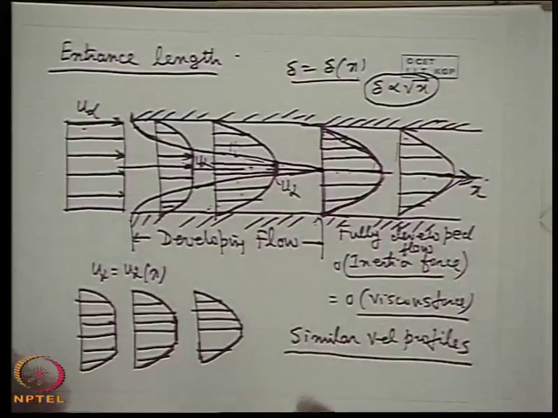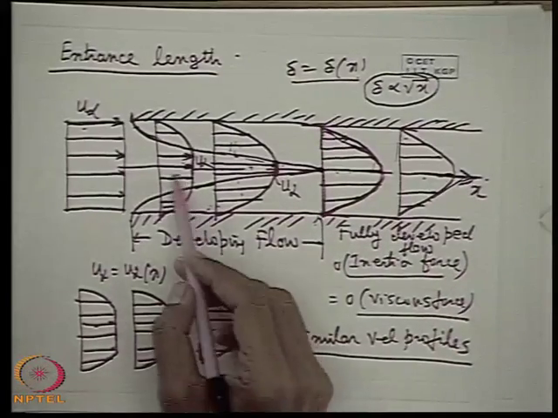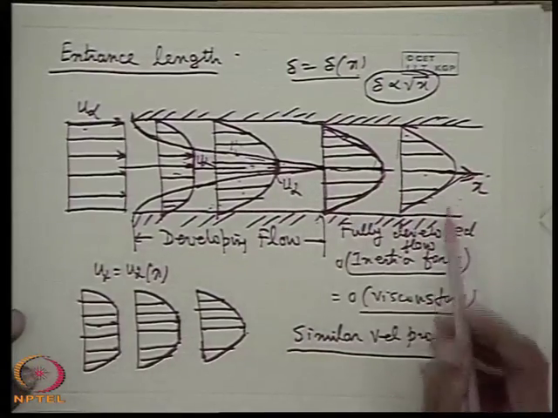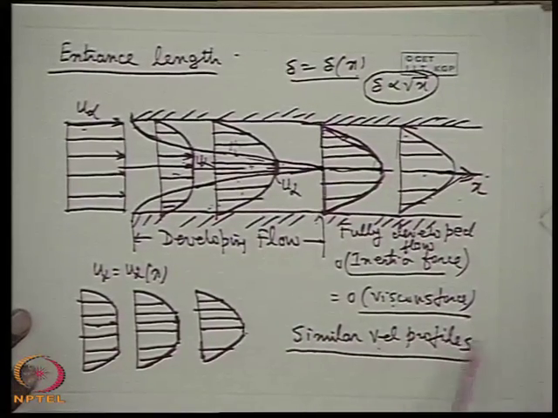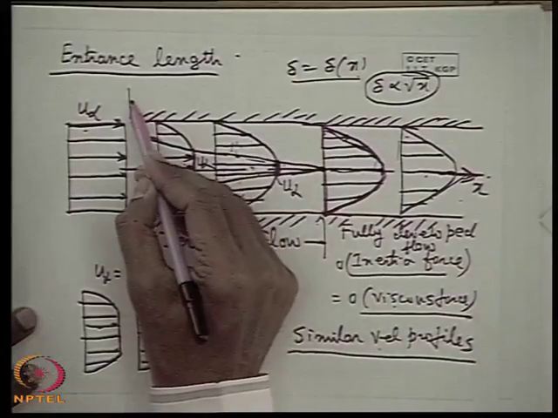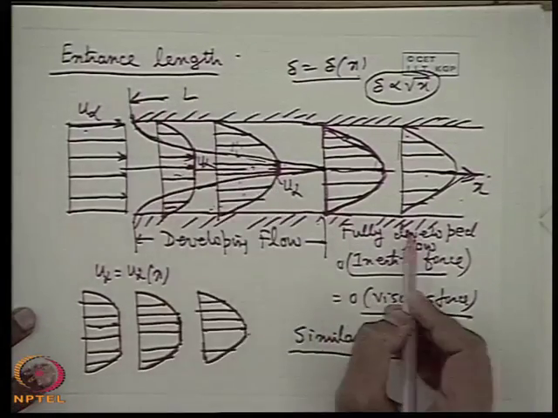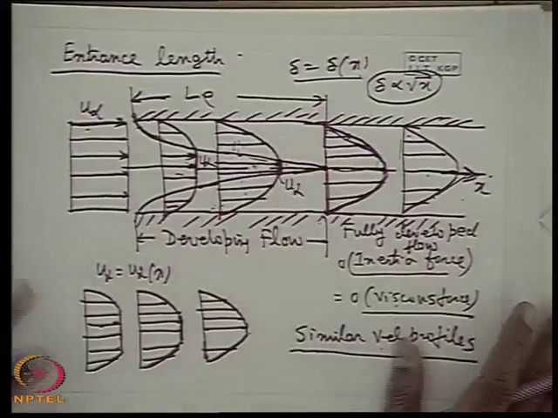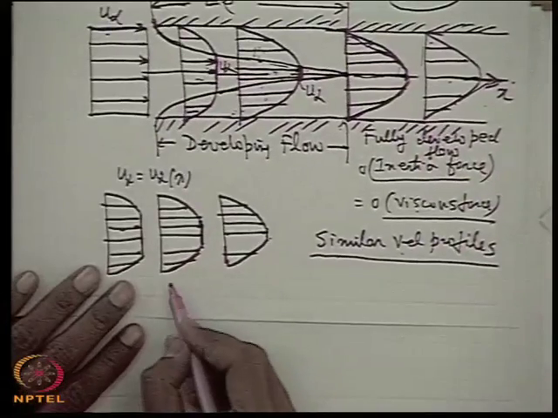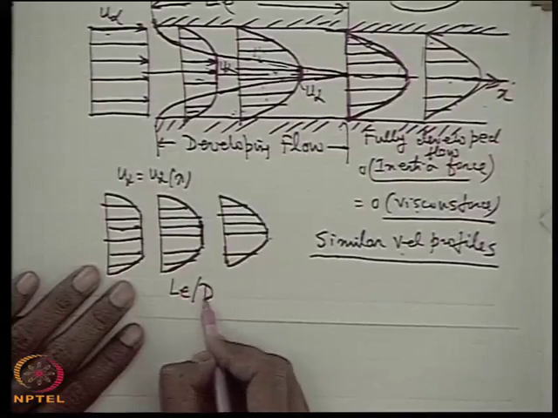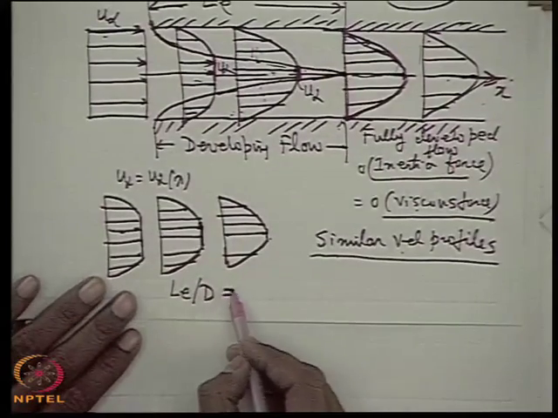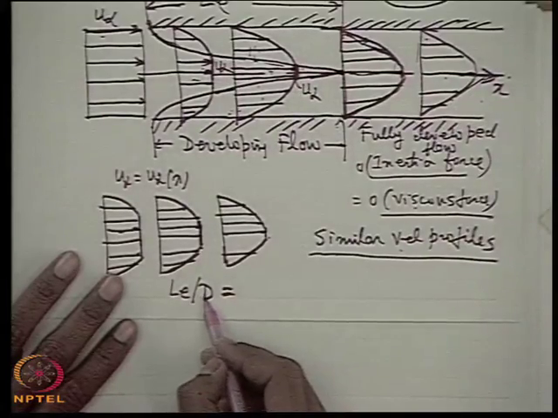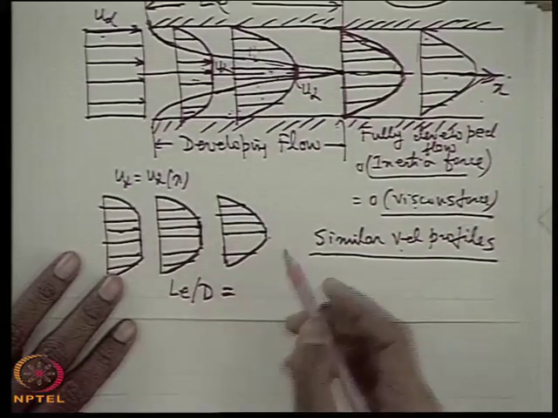When the fully developed flow occurs, from the nature of the velocity profile we see the maximum is at the center. Afterwards, in the fully developed flow, the velocity profile becomes similar. This length, after which the flow becomes fully developed from the developing region, is known as the entrance length. It is usually expressed as the entrance length to diameter ratio, where it is the hydraulic diameter in case of a duct, and in case of a circular cross section it is the diameter of the duct, which is equal to the hydraulic diameter.